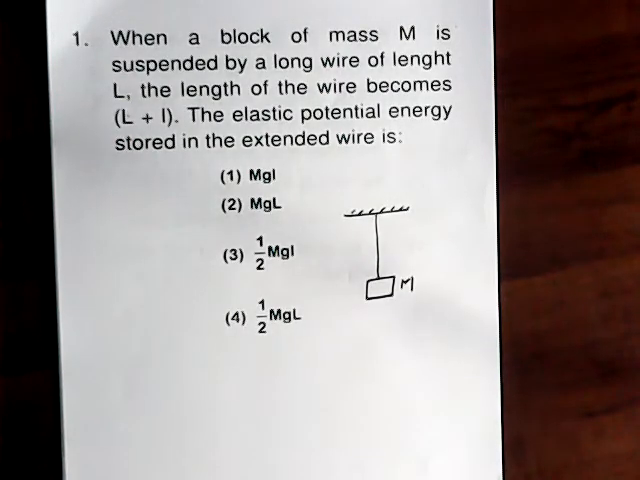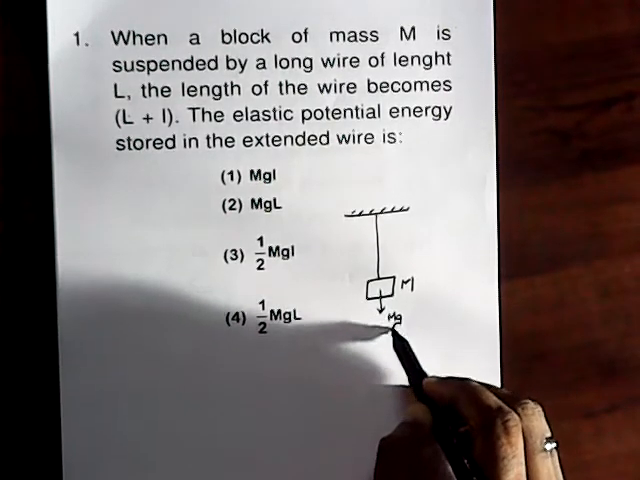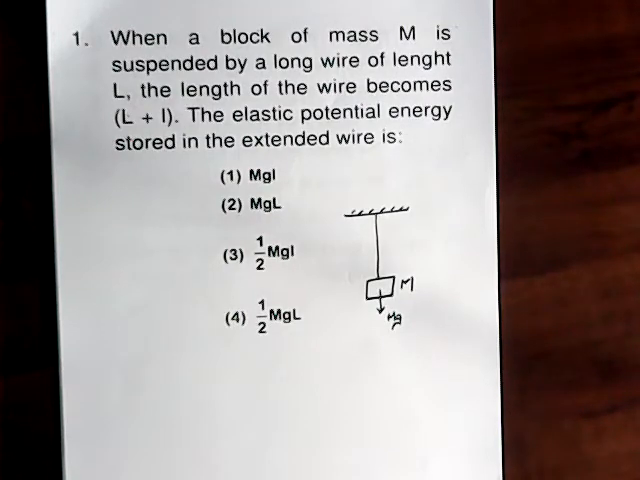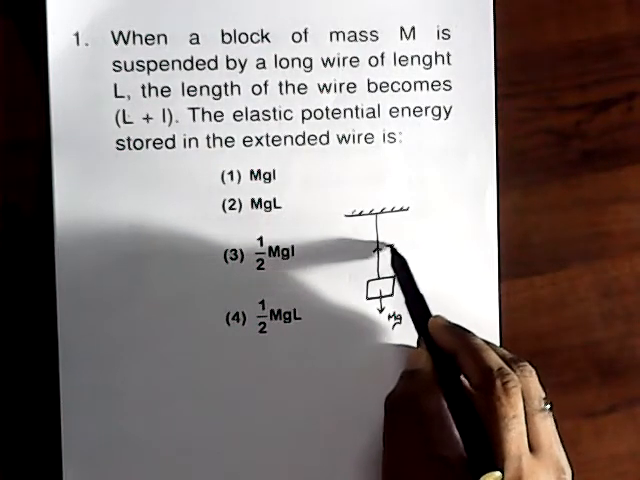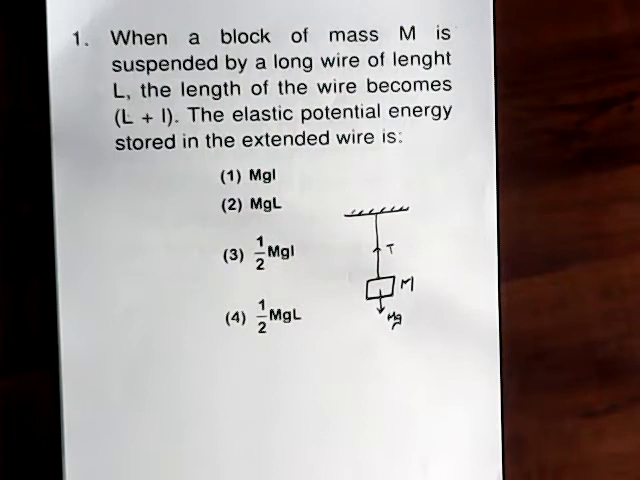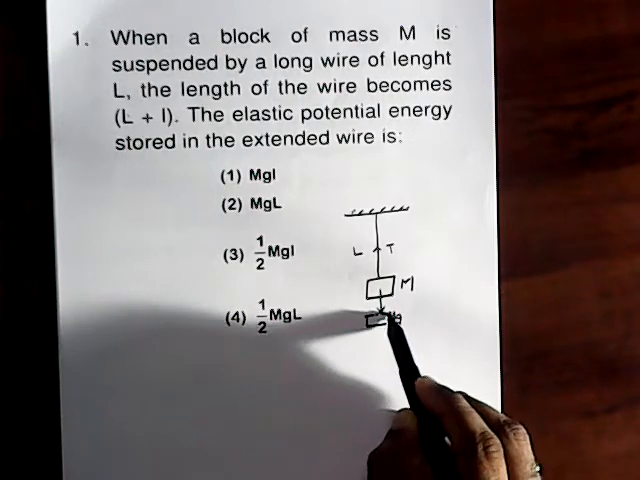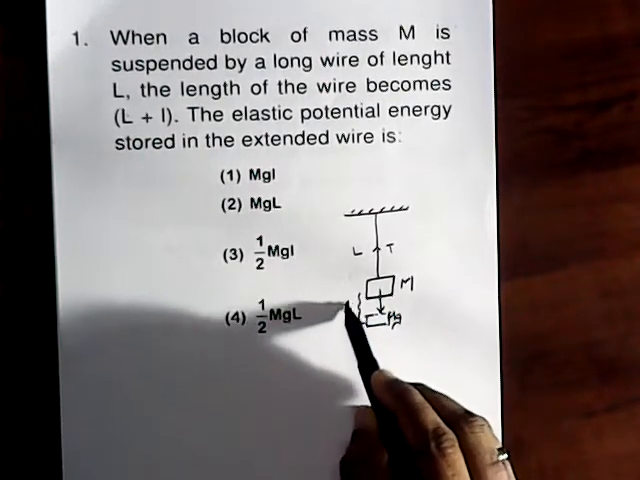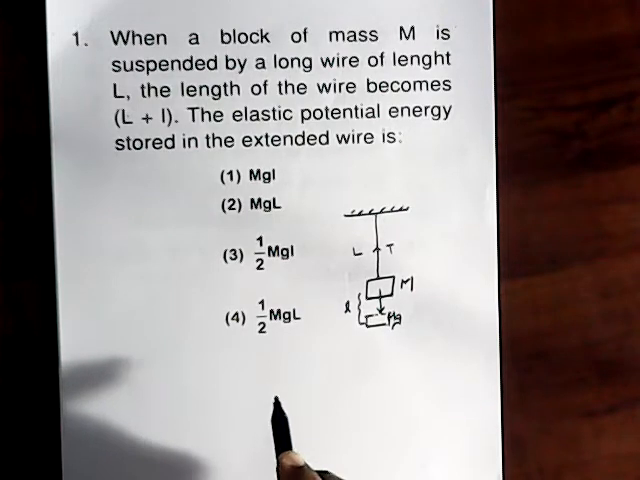At first, just think about what are the forces acting on it. The weight mg is acting vertically downward. Here we have to assume the string as massless, and hence it experiences a tension that is uniform along the string. The length of the string is given as L. Because of that weight, the string got an extension, which is labeled here as l. Then we have to find the potential energy stored in the extended wire.